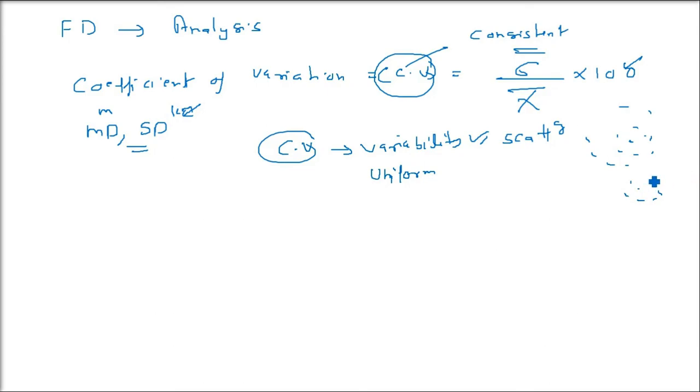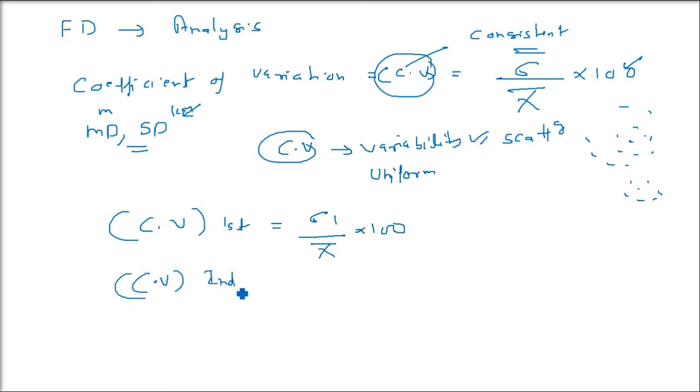If you want to compare two frequency distributions where the mean is the same, the coefficient of variation of the first distribution is sigma 1 by x bar into 100, and of the second one is sigma 2 by x bar into 100, with the arithmetic means being the same.